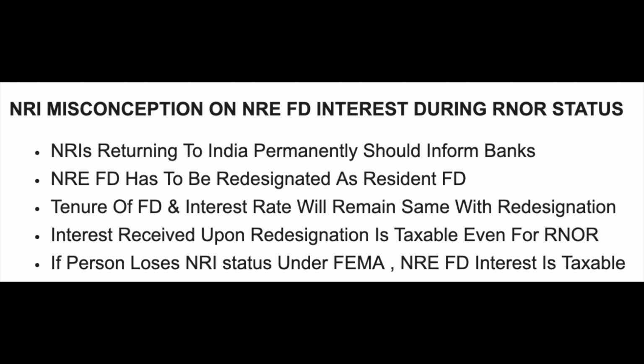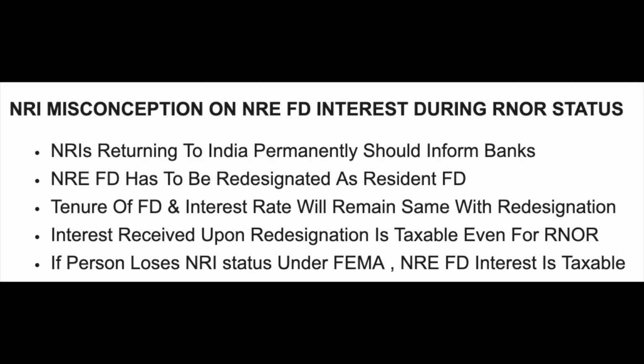Under FEMA, what it says is that the 182 days rule is there. Apart from that, there are certain other rules also, which say that if your intention is to come back to India permanently for settlement, or you are coming back to India on employment, or you are coming back to India for the purpose of settling a business or vocation in India, then irrespective of the number of days you stayed in India, you become a resident in India under FEMA.